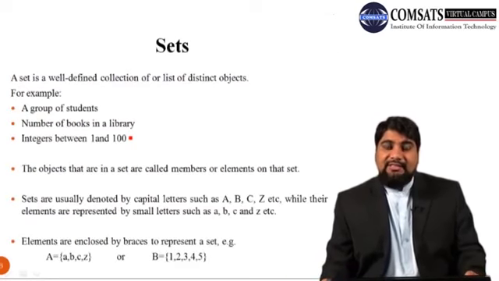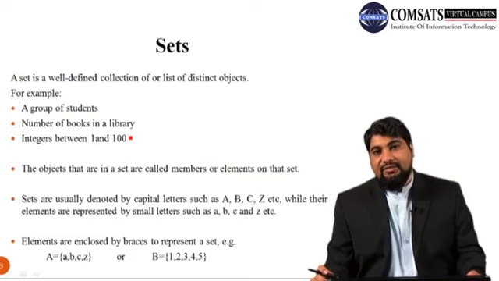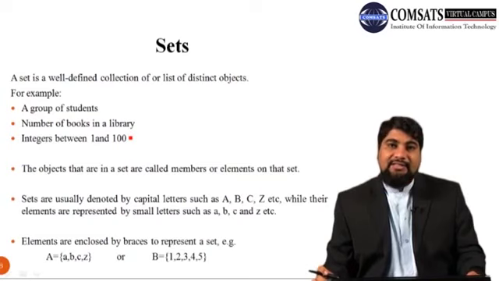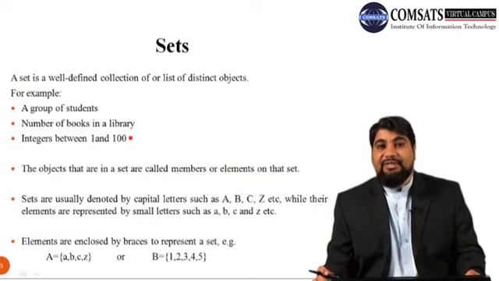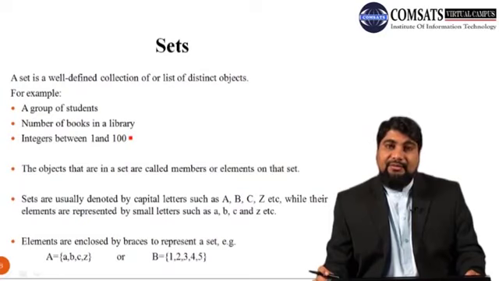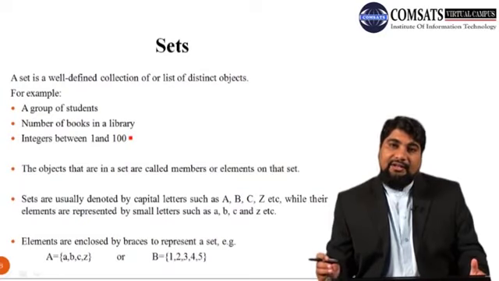Let us discuss the first concept of set theory, that is a set. So what is a set? A set is a well-defined collection or list of distinct objects. So it is a collection of different objects.